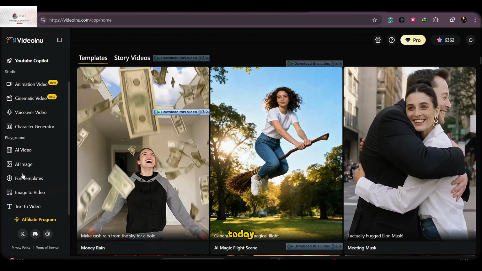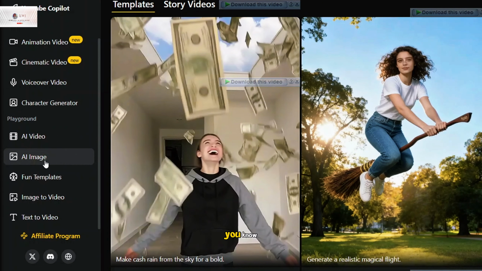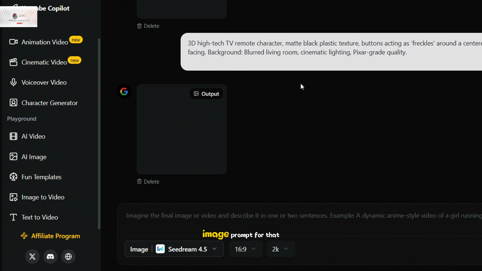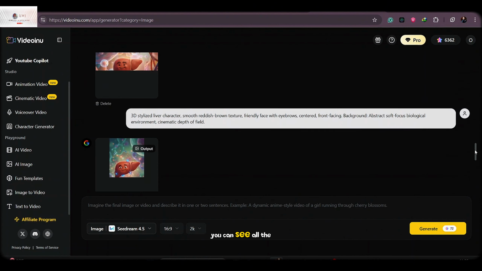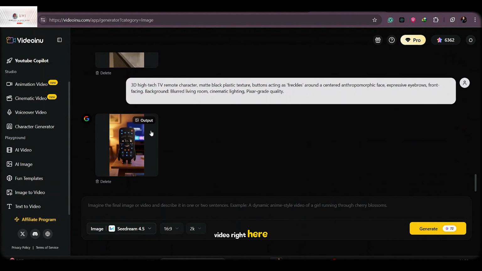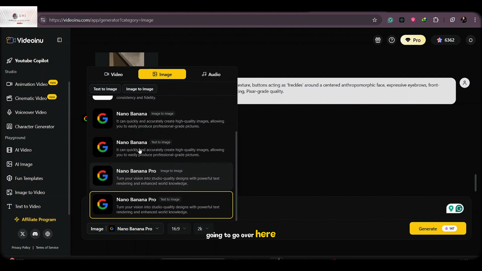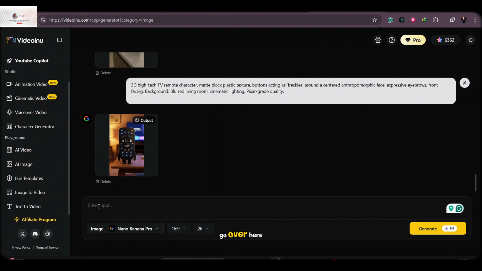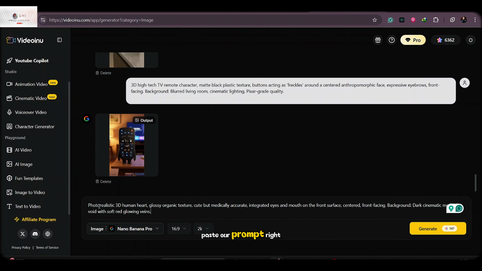Now for our use case today, we are going to start off with AI image. We've collected the text to image prompt for our character. If you look through here, you can see all the images that I used in our opener video right here. So to create the images, we are going to be using Nano Banana Pro on the Videoinu platform. So you're going to go over here and scroll down and select Nano Banana Pro. We're going to go over here and we're going to paste our prompt, and then we're going to come over here.